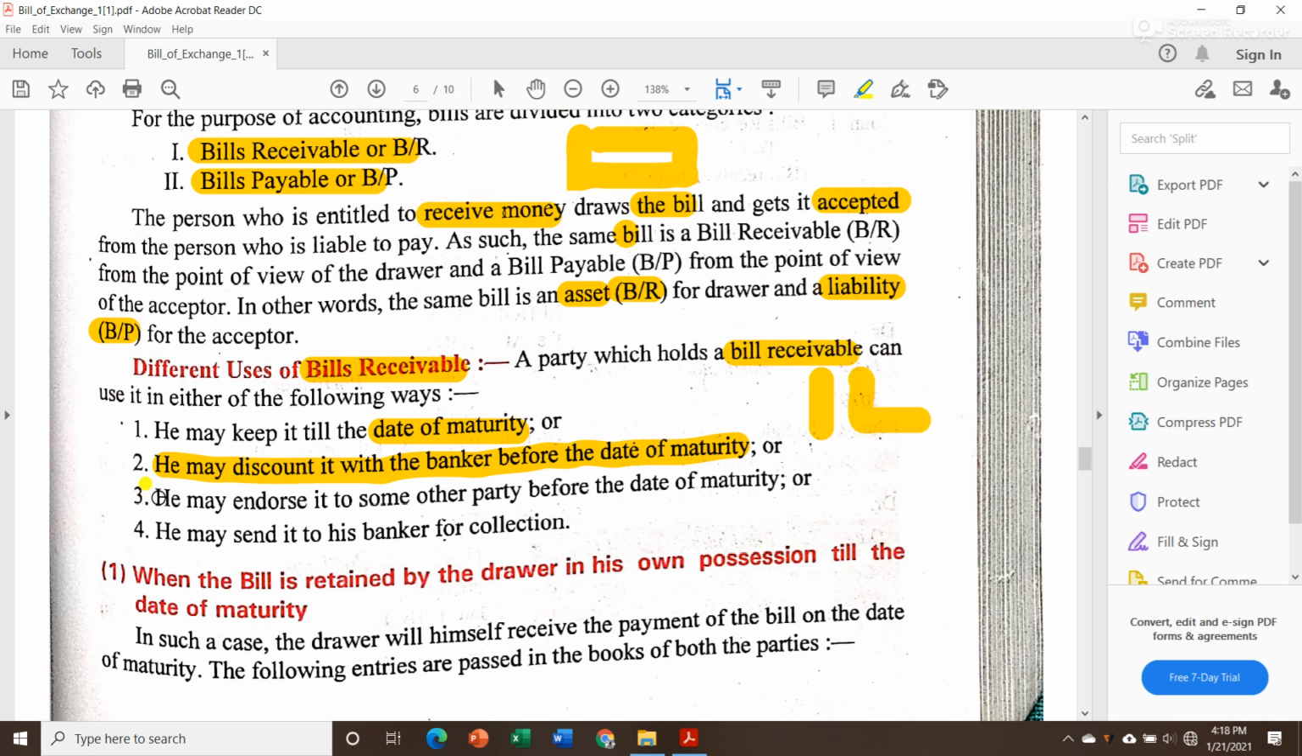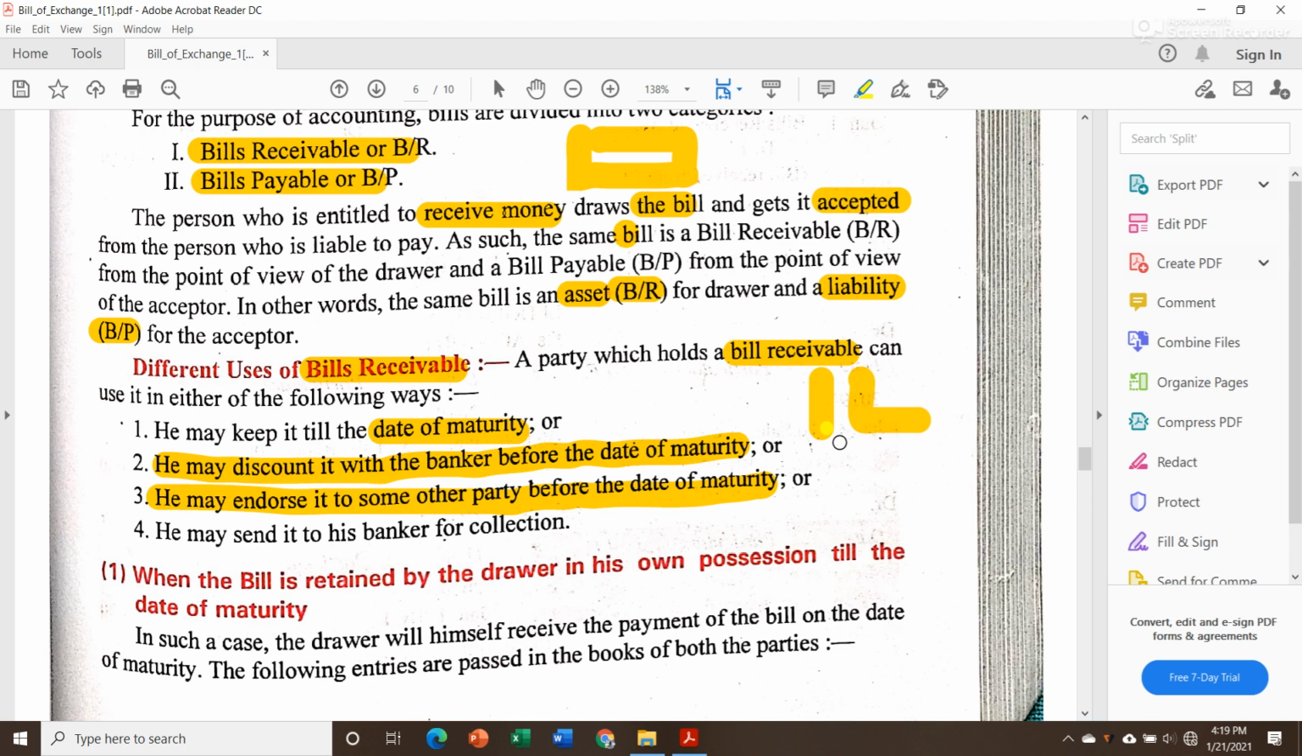The third way is he may endorse it to some other party before the date of maturity. Now, I have a bill receivable and its value is 1 lakh. But at the same time, I owe someone 1 lakh. I have to pay 1 lakh and I don't have cash with me now.